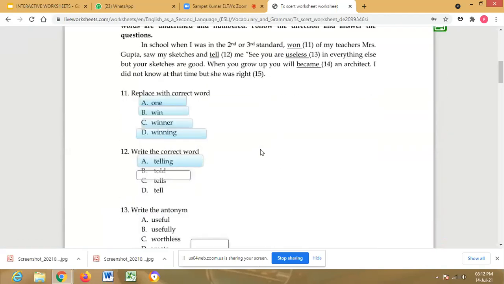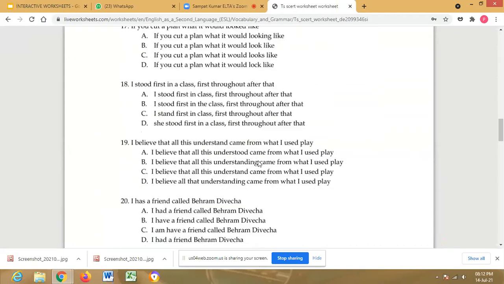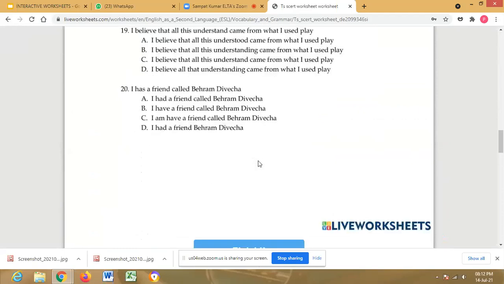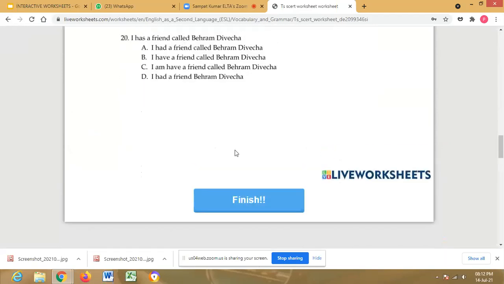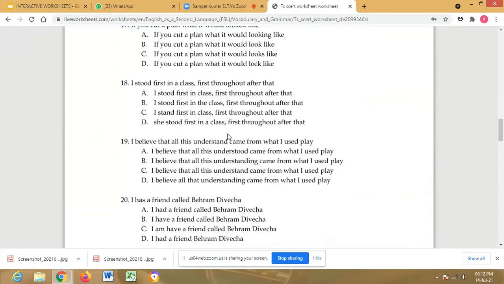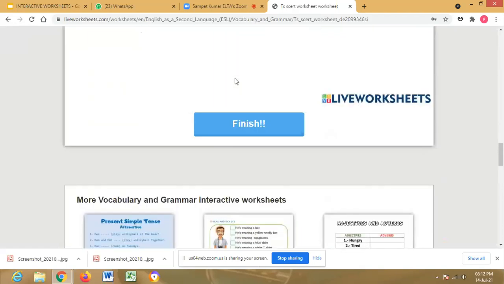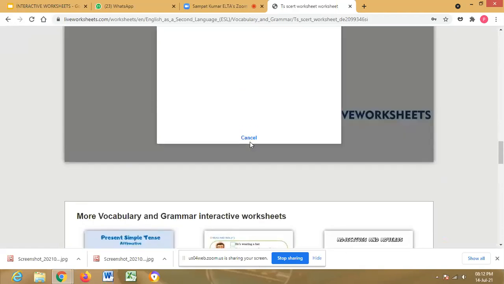And here is the worksheet, whatever we have generated. This is not completed, and later we can edit it, sir. Later on we can edit and complete it. Once all this is done, the children have to attend this one. Suppose all this is over and the children have attended it, then they press finish.